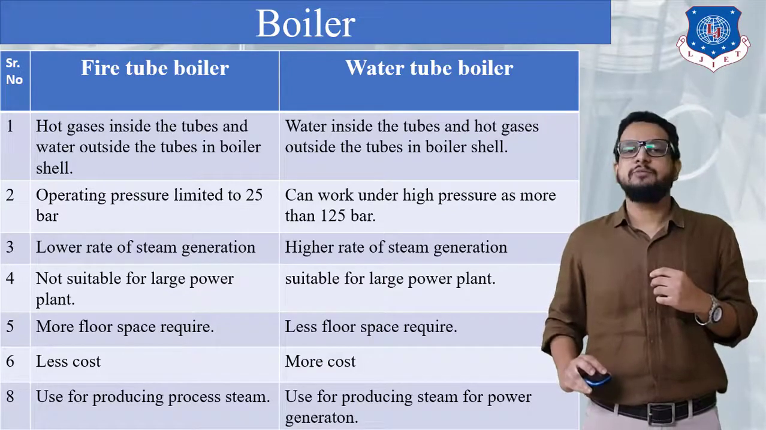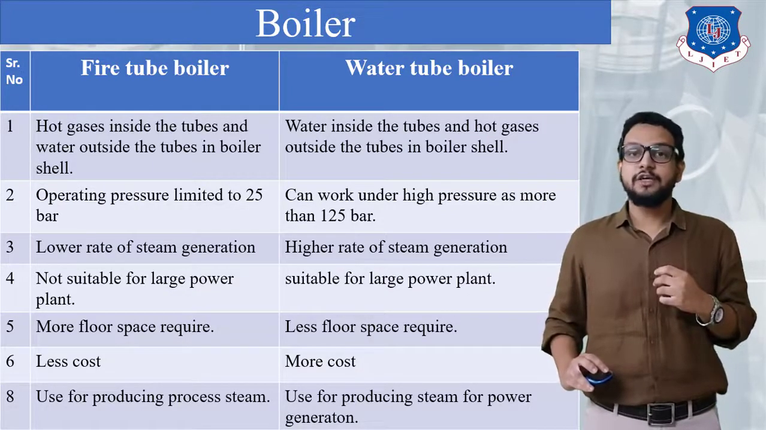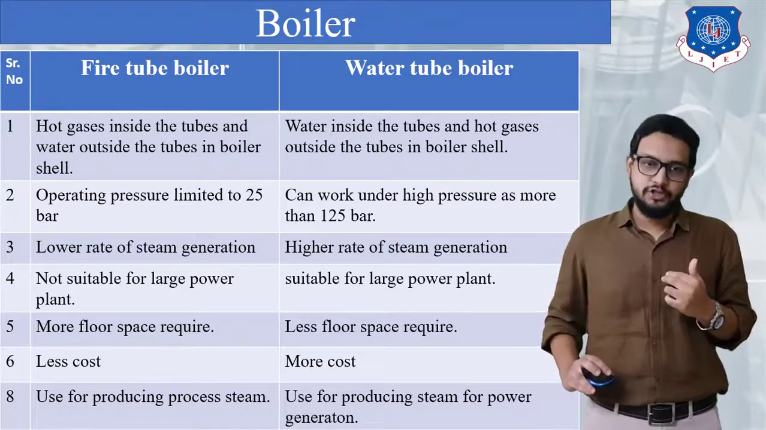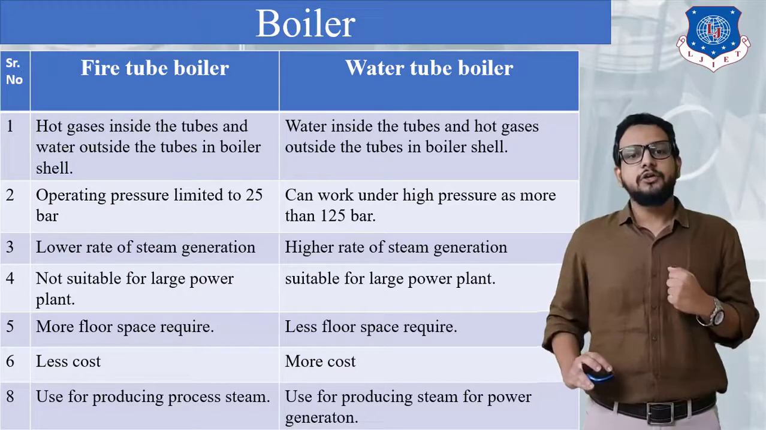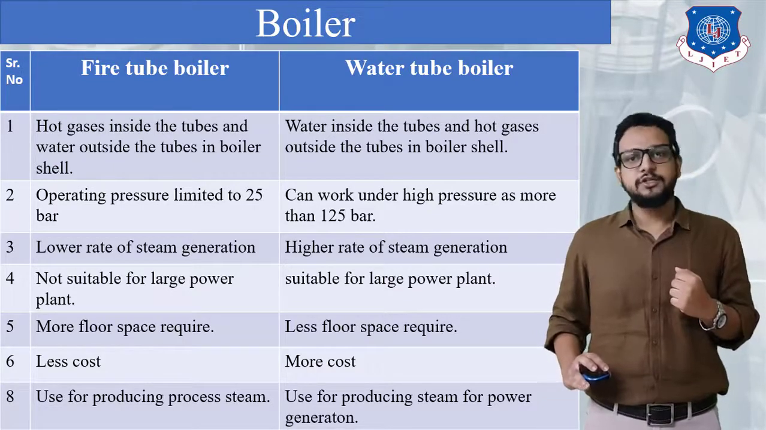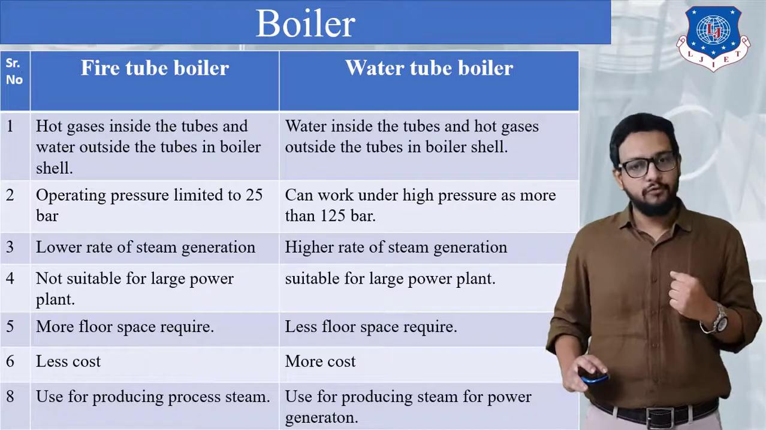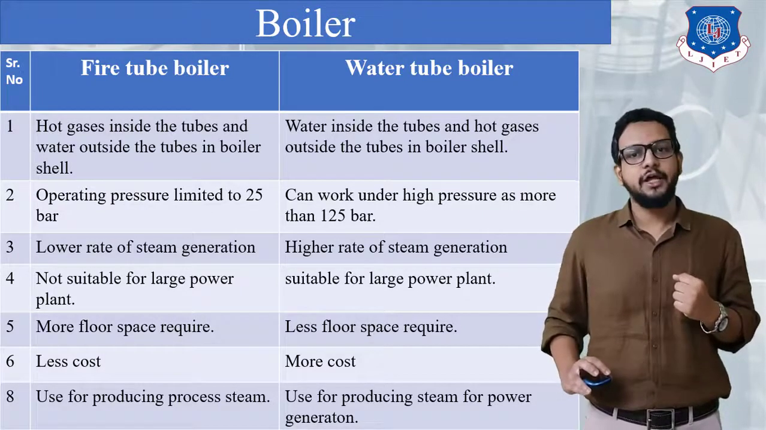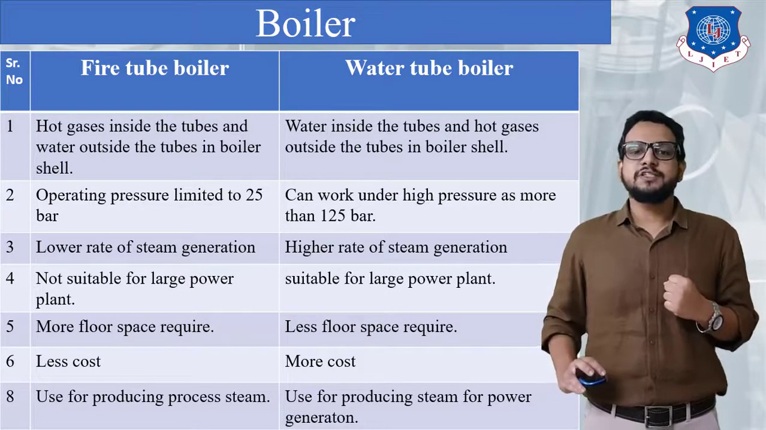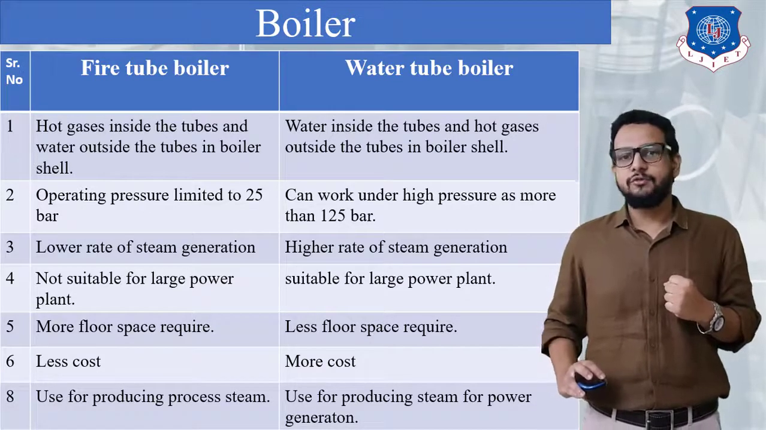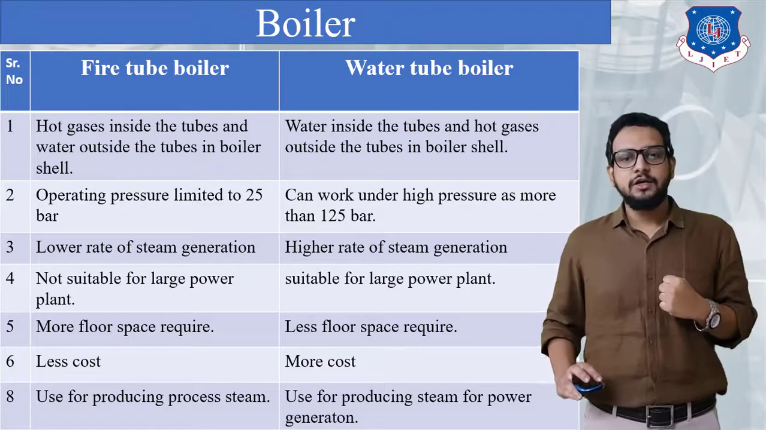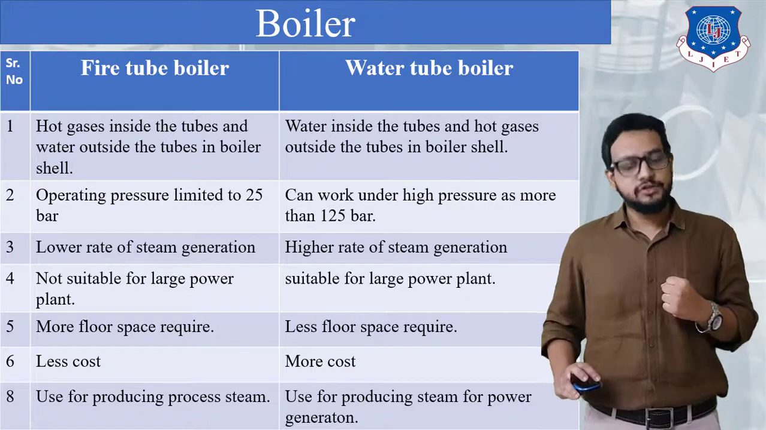Third is based on steam generation. A fire tube boiler has a lower steam generation rate, whereas in a water tube boiler the steam generation rate is higher. Fourth is suitability for large power plants. A fire tube boiler is not suitable for a large power plant, whereas a water tube boiler is suitable for a larger power plant, that is, an electricity generation plant. We can use this type of boiler for an external combustion engine. Fifth, more floor space is required in a fire tube boiler, whereas in a water tube boiler less floor space is required. You will get an idea of this when you study the Cochran boiler and the Babcock and Wilcox boiler.